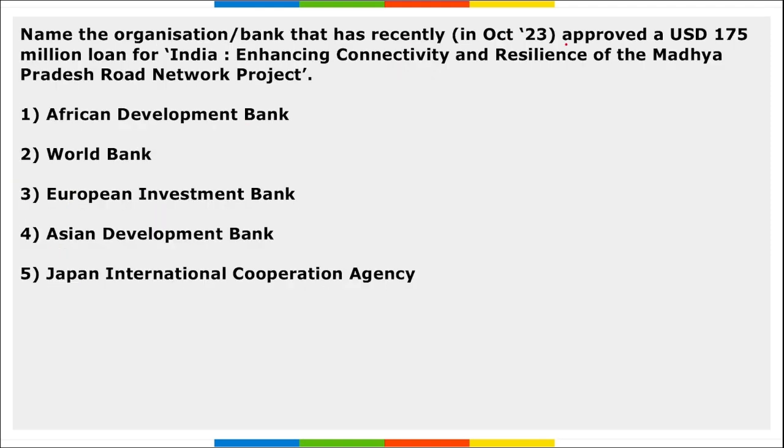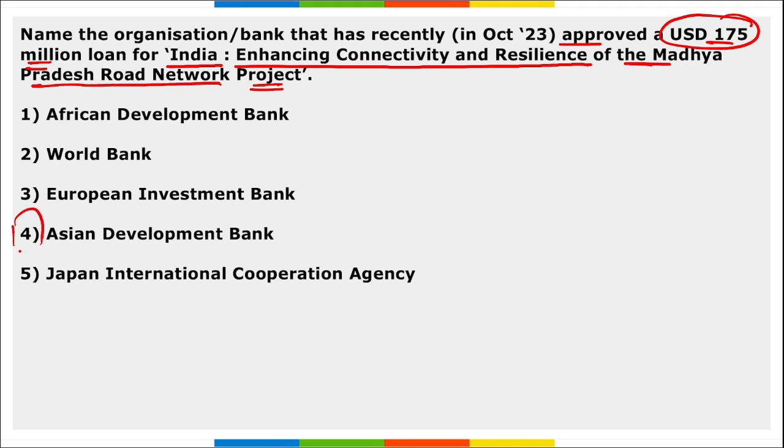Next, name the organization or bank that recently approved a $175 million loan for India for enhancing connectivity and resilience of the Madhya Pradesh road network project. So which is the bank or organization that has approved the $175 million loan? It was approved by the Asian Development Bank and it is for improving the road connectivity project in Madhya Pradesh state.